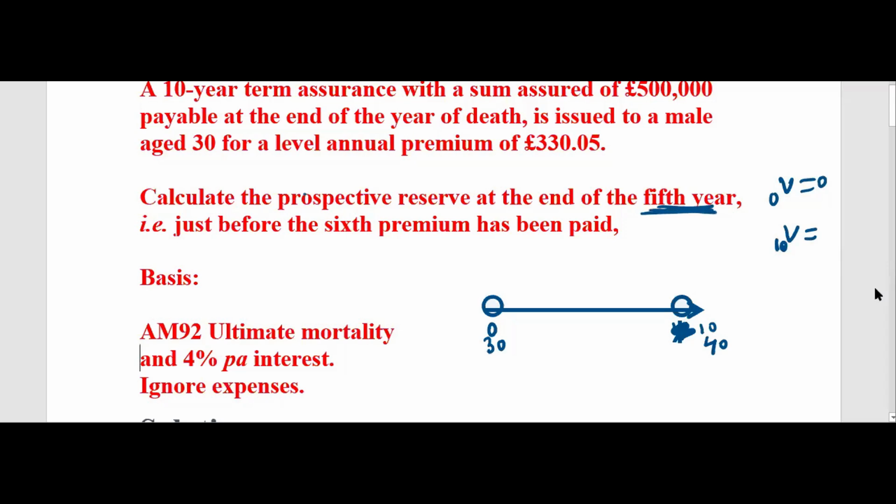End of 5th year means this is end of first year. This is end of second year. This is end of third year. This is end of fourth year. Fourth year means 3, 4. First year means 0, 1. This is end of 5th year. Okay. Just starting the sixth year. That means here they're asking to find V5.